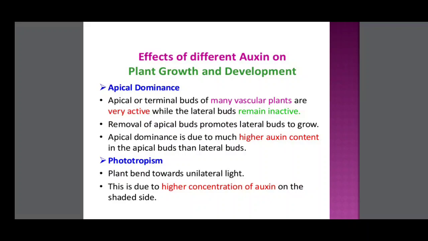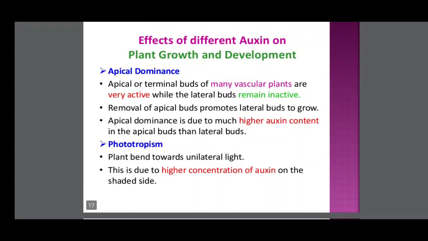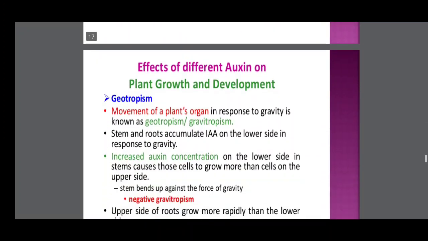Why the apical dominance? Apical dominance is due to the much higher auxin content in the apical buds than lateral buds. That causes apical dominance. Phototropism. Plant bends towards unilateral light. This is due to the higher concentration of auxin on the shaded side.